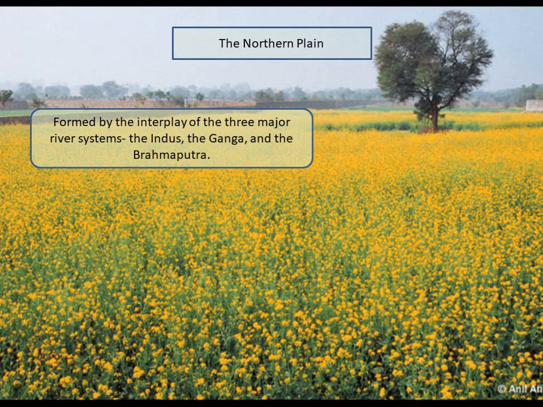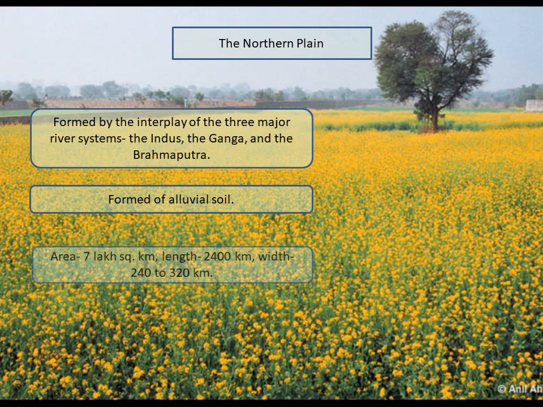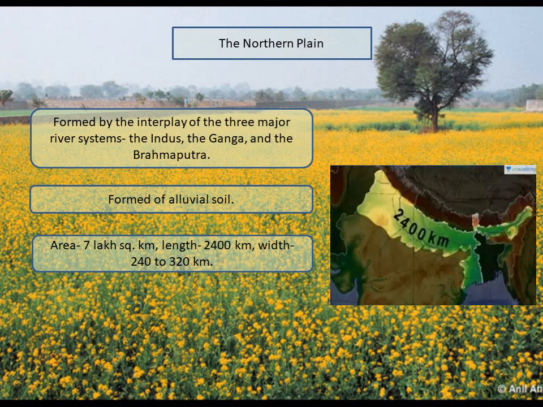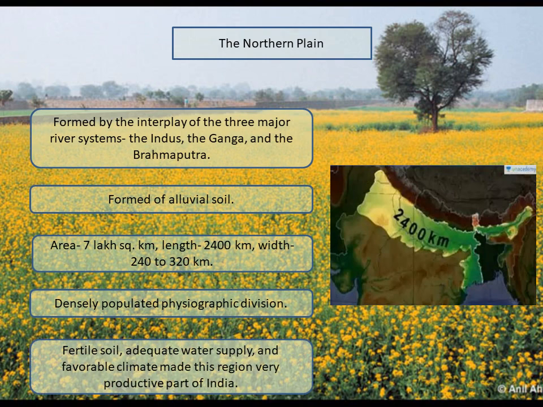The northern plain has been formed by the interplay of three major river systems, namely the Indus, the Ganga and the Brahmaputra, along with their tributaries. This plain is formed of alluvial soil. It spreads over an area of 7 lakh square kilometers, the plain being about 2400 km long and 240 to 320 km broad. It is a densely populated physiographic division. With a rich soil cover combined with adequate water supply and favorable climate, it is agriculturally a very productive part of India.